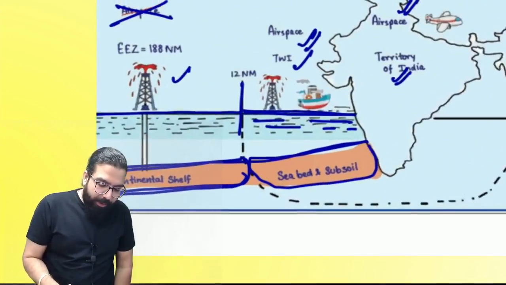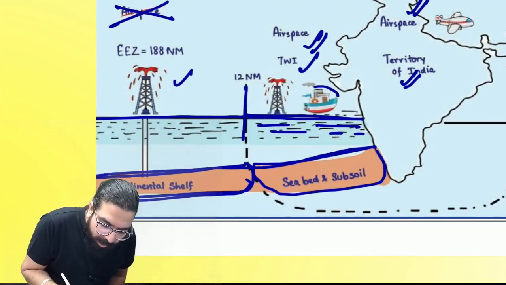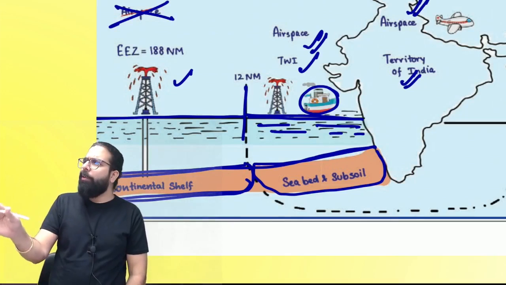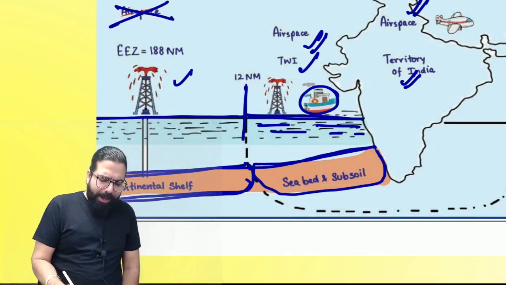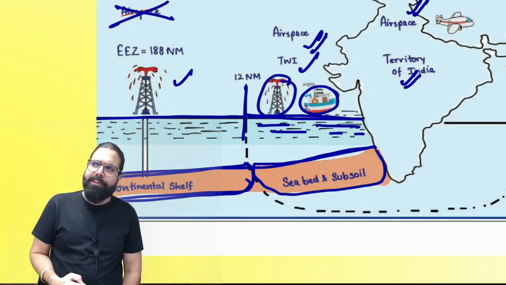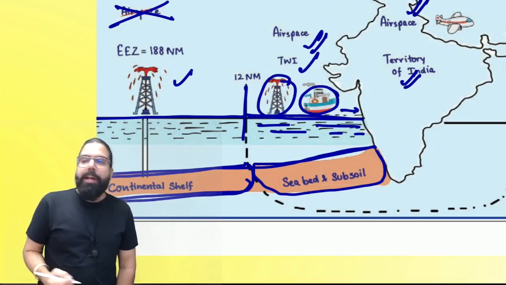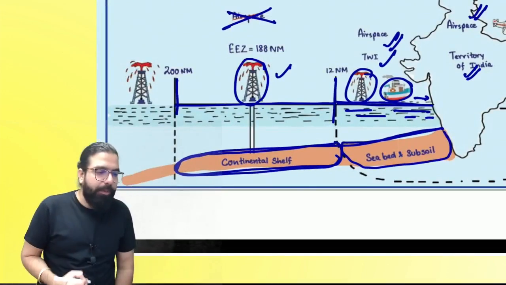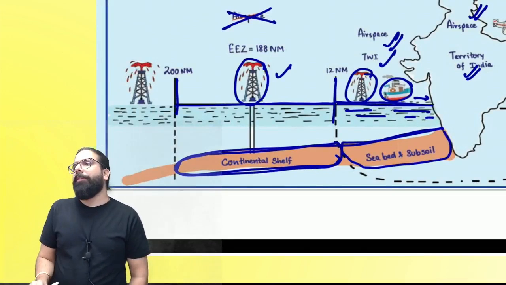Now, everyone listen to me very carefully. Supposing you have one casino in the territorial waters of India, or a person who is a supplier in the territorial waters of India, where will he take registration? Nearest coastal state, right, everyone? Now listen to me very carefully. If there is a person in the exclusive economic zone, then what is going to happen?